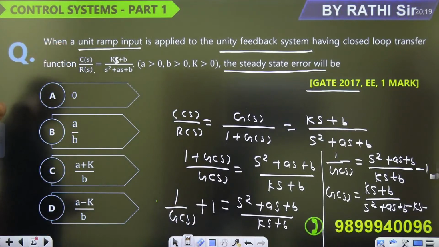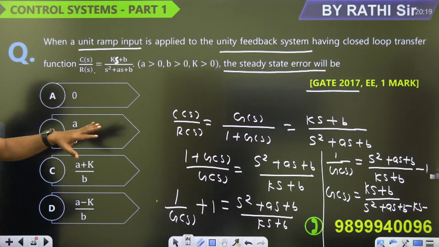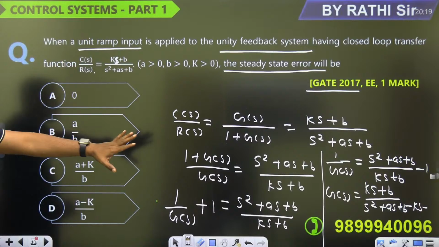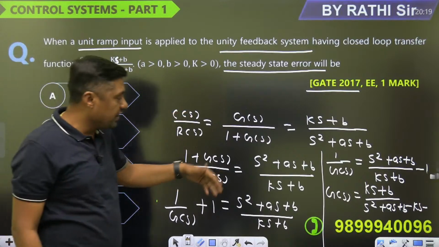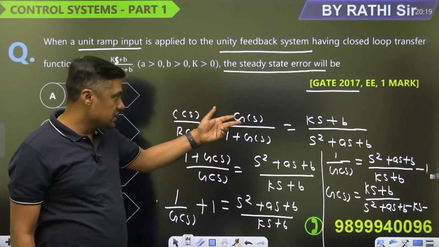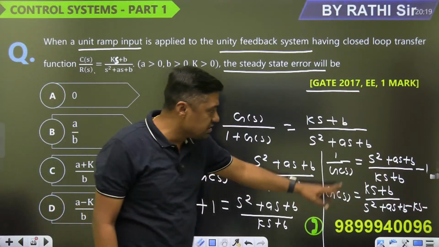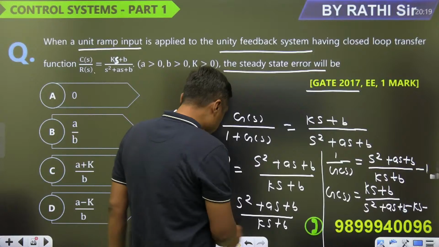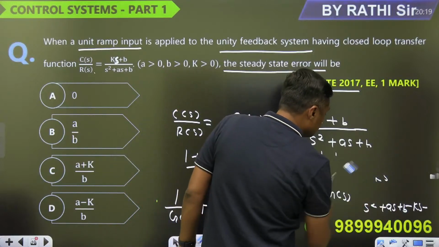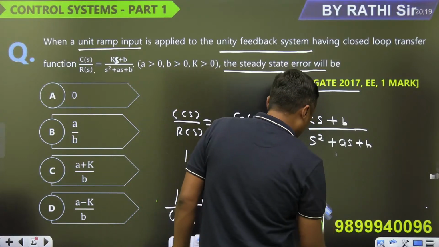So first of all, from this we have the number of methods CS upon RS. You have to find the GS from that unity feedback system. And what is this? GS upon 1 plus GS, right? With the comparison method or any other method, you can find GS. I have given you the very simple one. So you can find the reciprocal of that, then subtract it, and then finally find GS from that. So on the next page, how to find the GS.